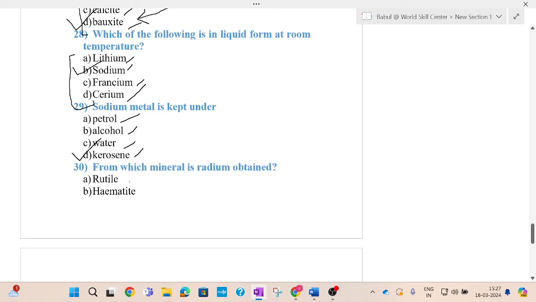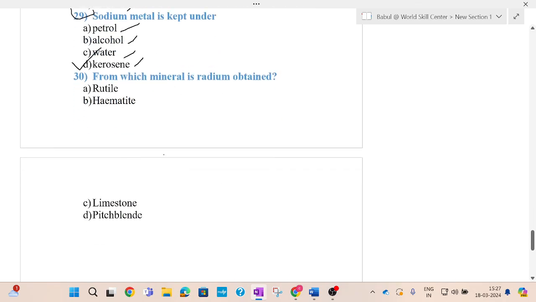It is very important. From which mineral is radium obtained? Options are rutile, hematite, limestone, pitchblende. From which mineral is radium obtained? So the answer is pitchblende for this question.